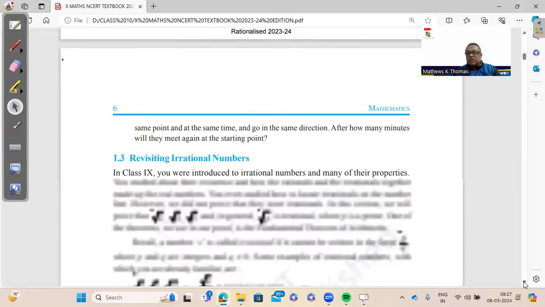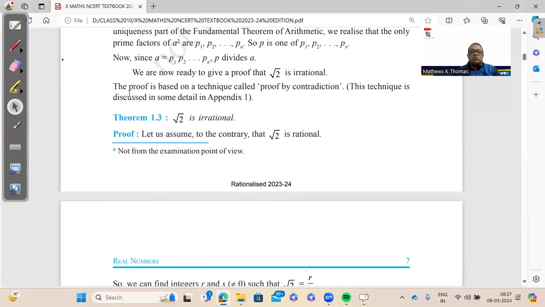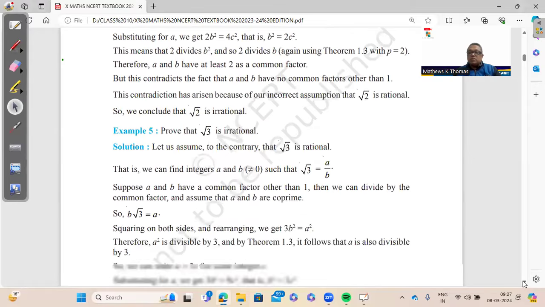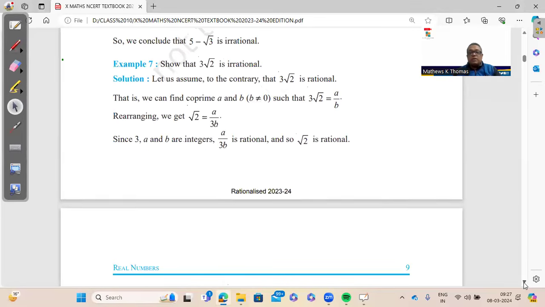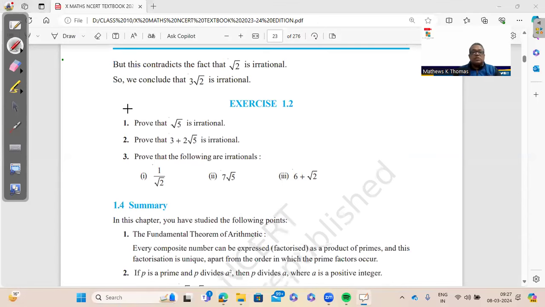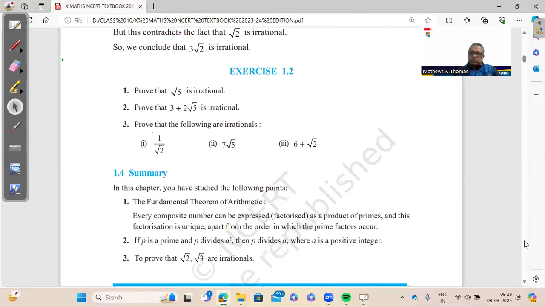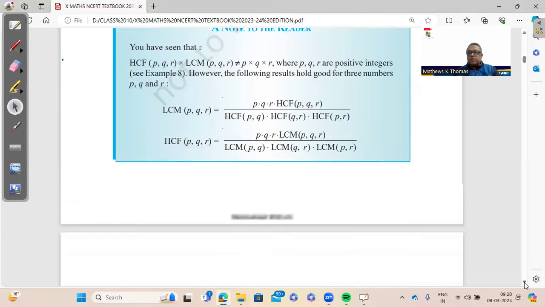Moving further in the second exercise, very, very, very important. This is definitely going to come: proving a number irrational. Please go through this, how to prove root 2, root 3, root 5 irrational. It's going to be an important question for this year, and it has come every year. So please make sure that you are doing proving of numbers irrational, which means proving root 5, root 2, they can change the numbers in any format. So proving a number irrational is a very, very important question. So in chapter 1, we have two things important, that is the fundamental theorem of arithmetic, finding HCF, LCM. And secondly, very, very important, how to prove a number irrational.